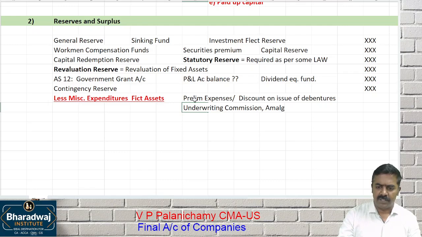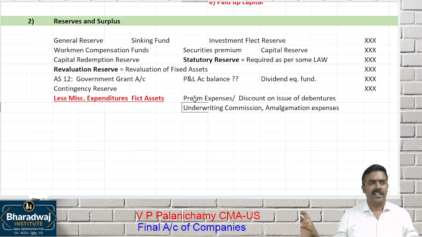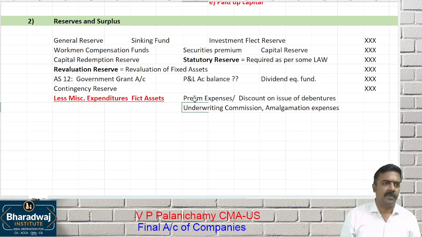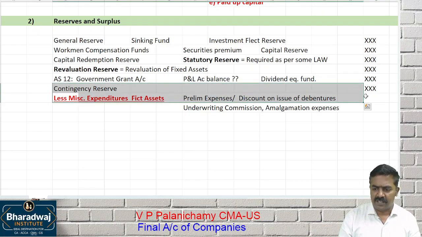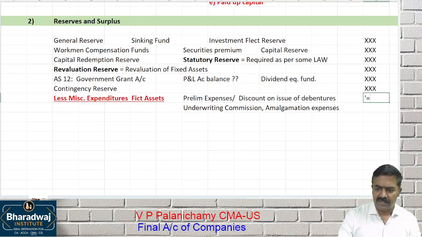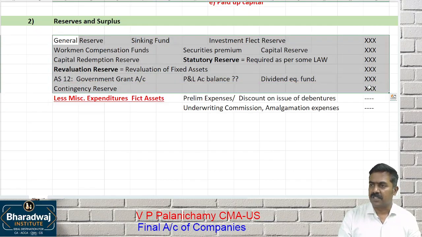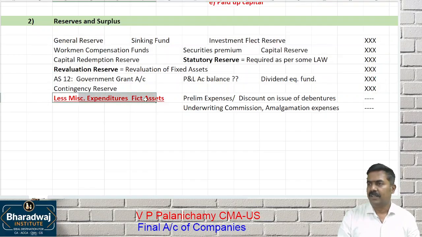It can be amalgamation expenses. You will learn in income tax, expense in merger, amalgamation and all can be written off in 5 equal installments. Okay. So these things should be written off against reserves and surplus. These things cannot be shown as an asset. That must be reduced from which one? Reserves and surplus. So add up all the reserves and surplus, eliminate which one?